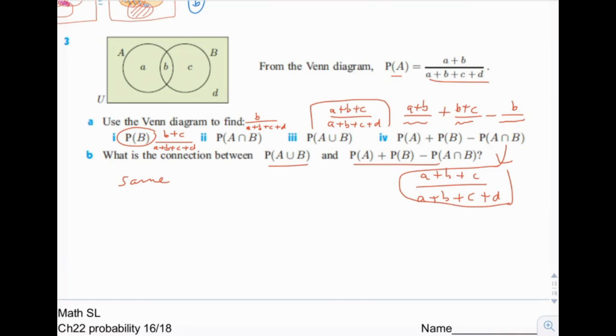So actually, this is a formula that is always true in set theory. If you have A union B, then you always know that that's the same thing as the probability of the two sets separately minus the intersected part. And this works even if it's disjoint. If it's disjoint, this part here, of course, is going to be 0, and it still works. Okay? And that's it for page 15.